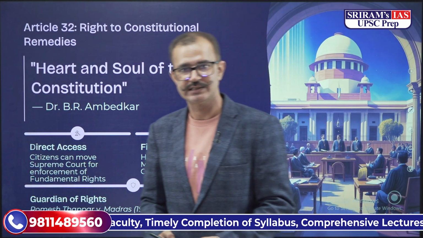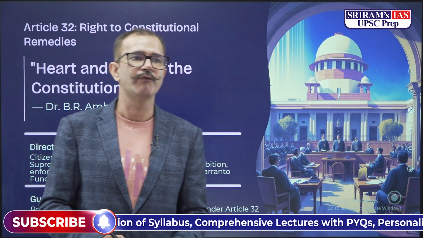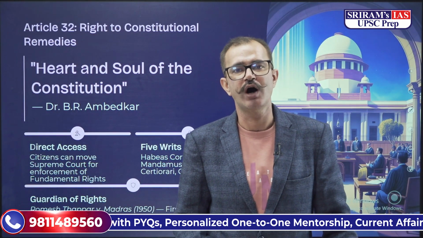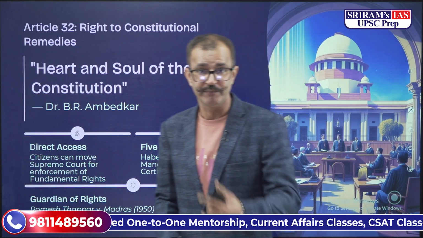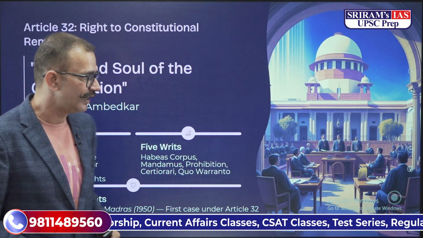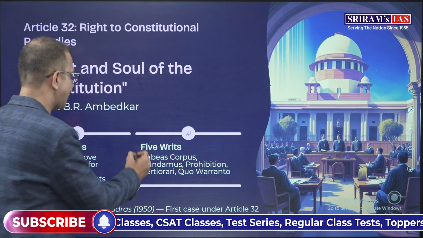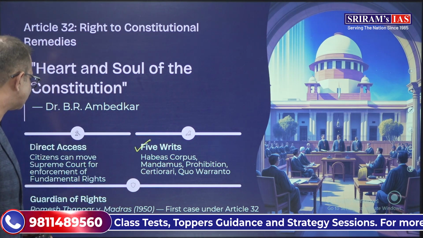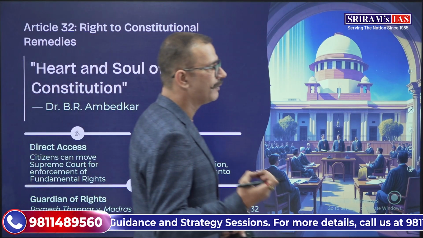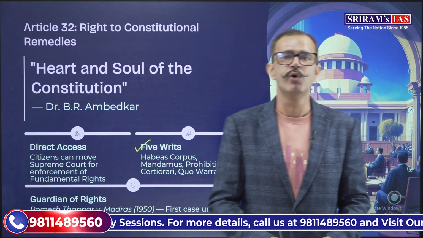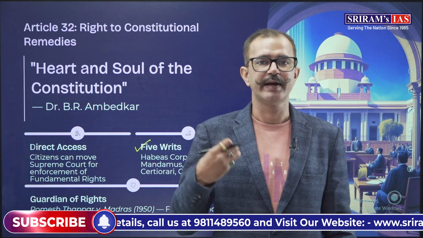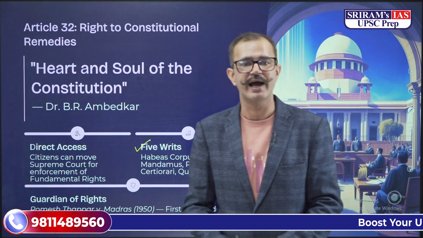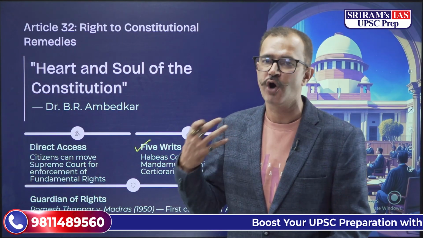Now, the most important article of our constitution is Article 32, which had been said to be the heart and soul of our constitution by Dr. B.R. Ambedkar. It provides for the right to constitutional remedies, and there are 5 writs provided over here: habeas corpus, mandamus, prohibition, quo warranto, as well as certiorari. If any fundamental right has been violated, you can move directly to the Supreme Court and invoke its writ jurisdiction under Article 32, and that is why the Supreme Court acts as the guardian of the fundamental rights.